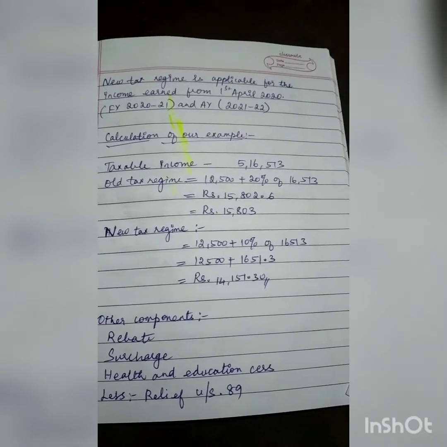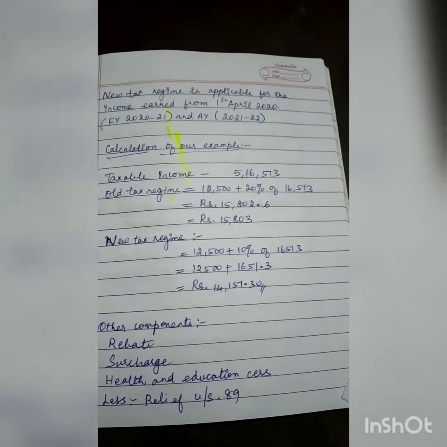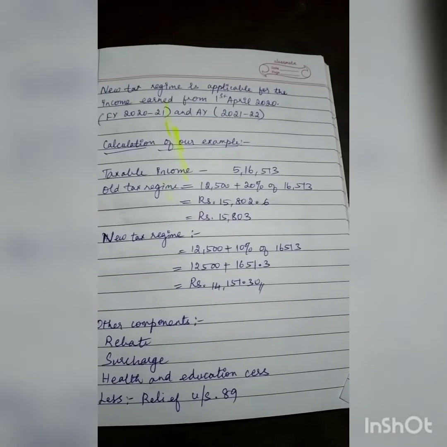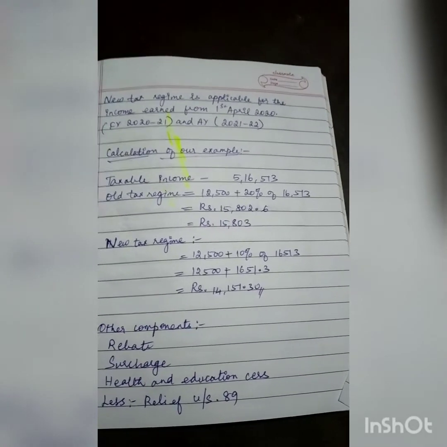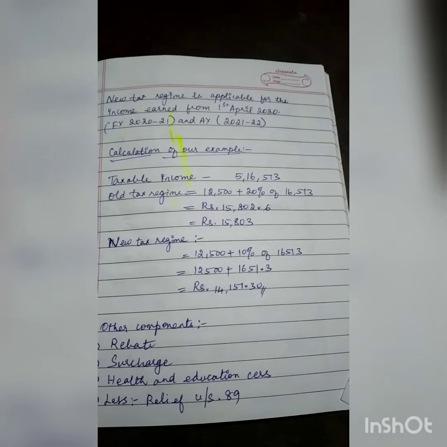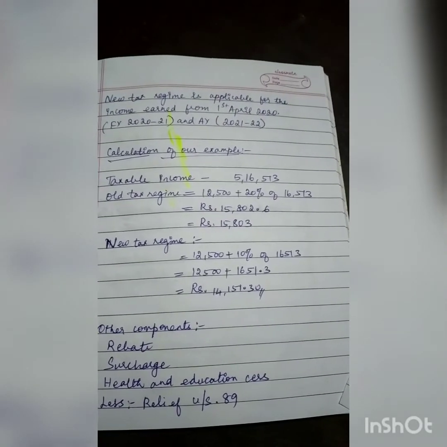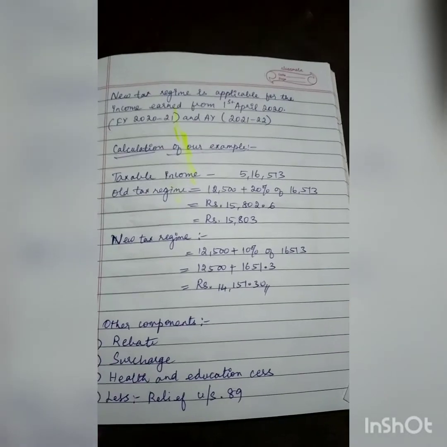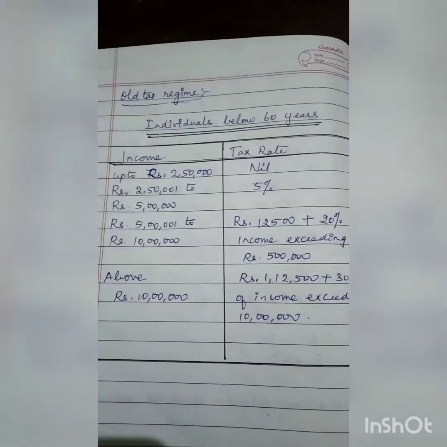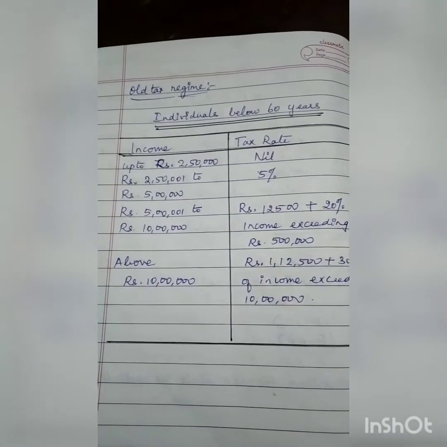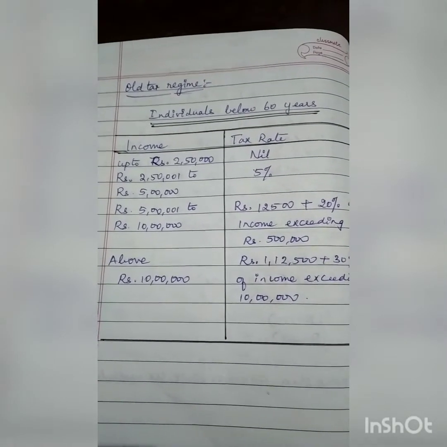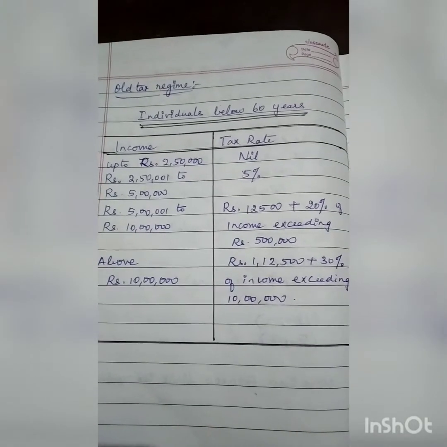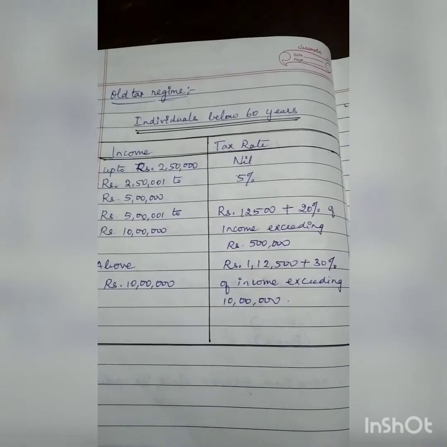Okay, since I have 5,16,513, I will have the standard rebate amount, the maximum rebate amount. So that will be the correct term. 12,500 plus 20% of 16,513. How do I get this 20% of 16,513? If you check it under the old tax regime, individuals below 60 years, you can see rupees 5 lakh to 10 lakh. So what is given? Rupees 12,500 plus 20% of income exceeding 5 lakh.